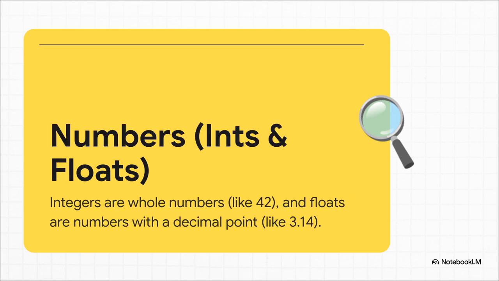Next, we've got numbers. Python keeps it pretty simple here. You've got two main types: integers, whole numbers, like 42, and floats, which are just numbers with a decimal point, like 3.14. Pretty much any math you do is going to use one of these two.